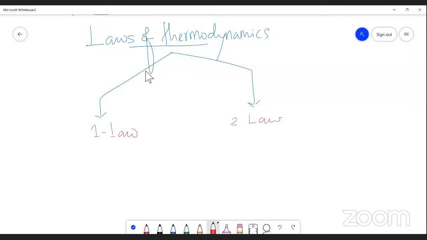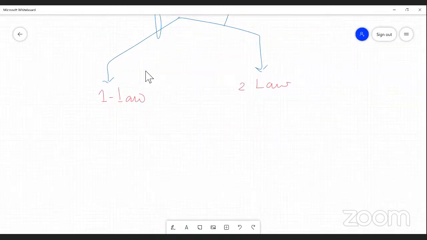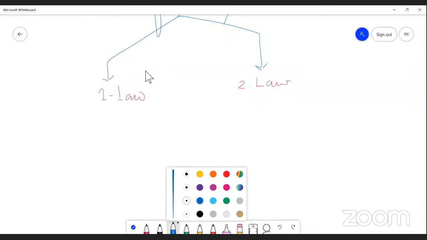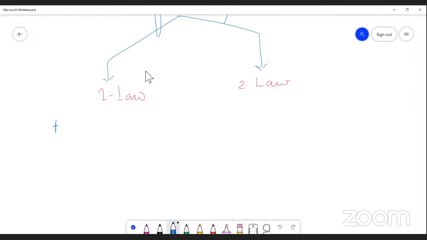According to the first law, energy is a constant. Universally, energy is a constant. Dear students, please understand energy, it is a very important concept.